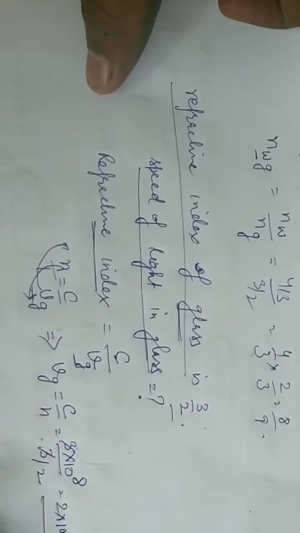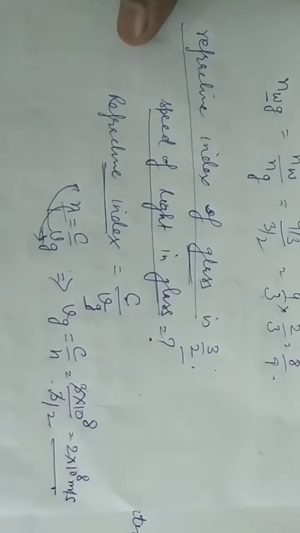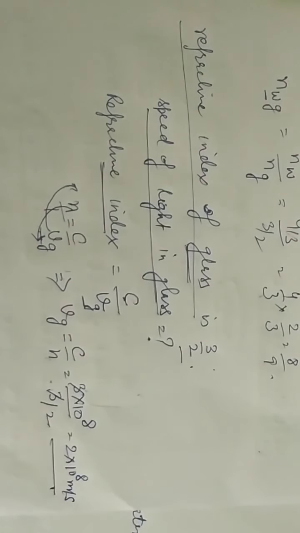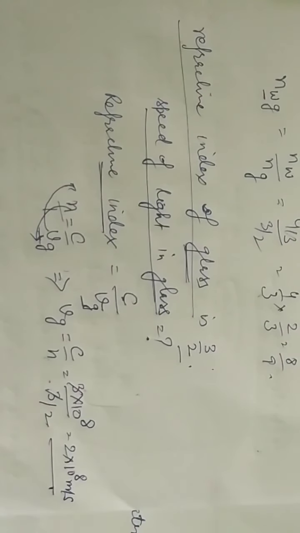So this is how we are able to calculate the velocity in glass, 2 into 10 raised to power 8 meter per second. Similarly, if the velocity in glass is given, we can find out the refractive index of glass.